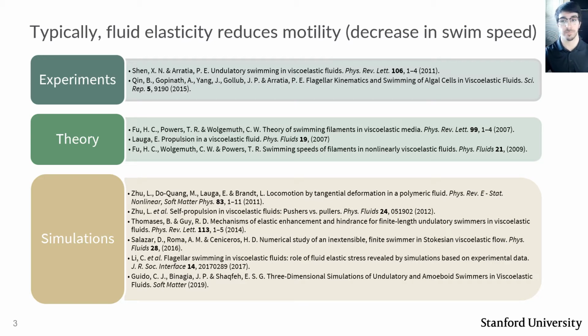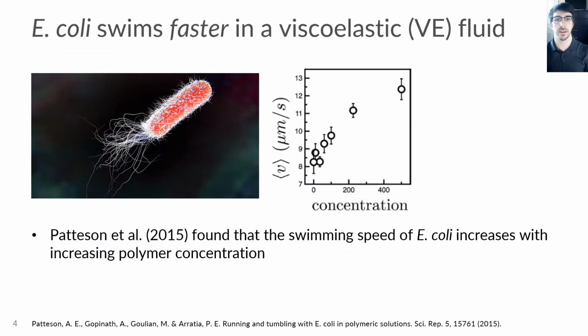With this context in mind, it's then very interesting to note that recent experiments for the bacteria E. coli have shown that it actually swims faster the more elastic the surrounding fluid is. This can be seen to the right, where the average swimming speed is plotted as a function of polymer concentration in the surrounding fluid, and here we see a monotonic increase in the swimming speed with increasing polymer concentration.